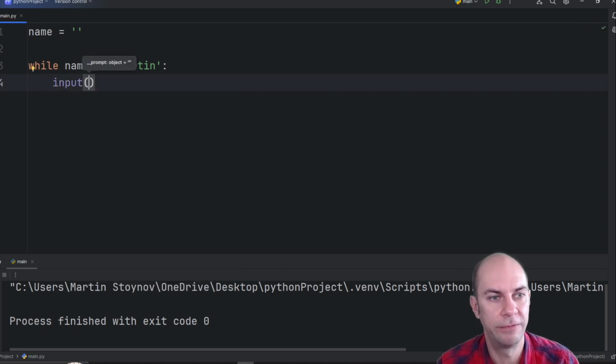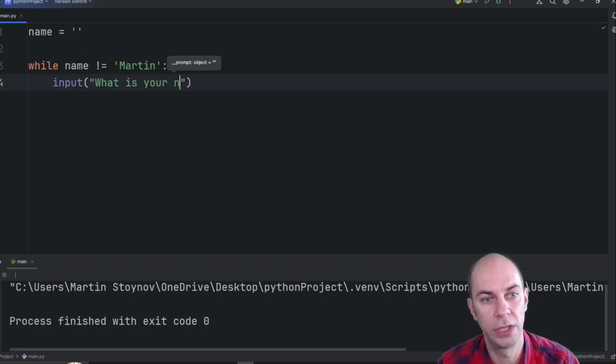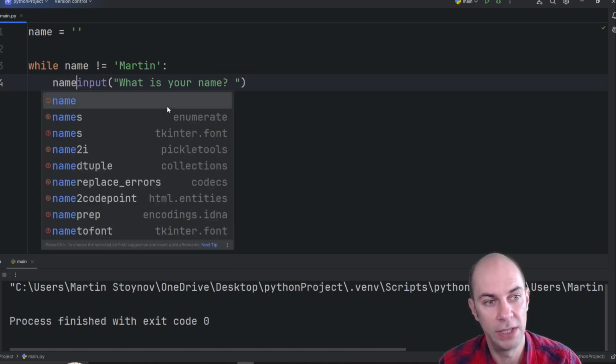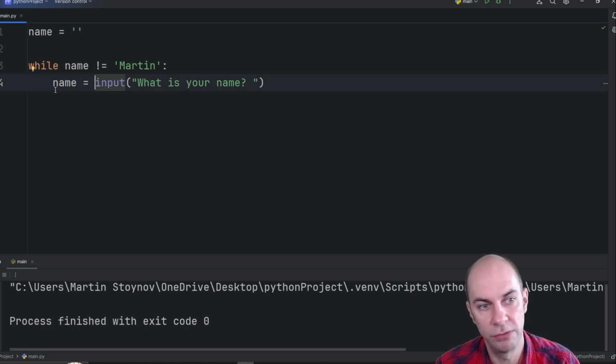The way the input function works, it's going to ask the user to input something. In our case, we will be asking the question, what is your name? And of course, the user will provide an answer, and we need to store that answer in our name variable. So that's why we will assign the name variable to whatever the user inputs.